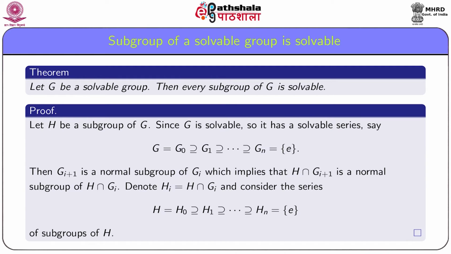Now we show that the factors are abelian.